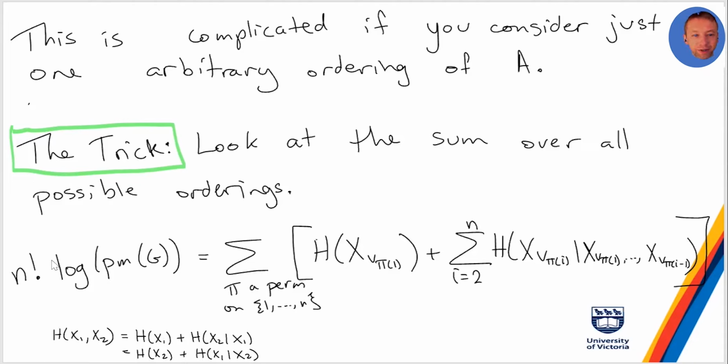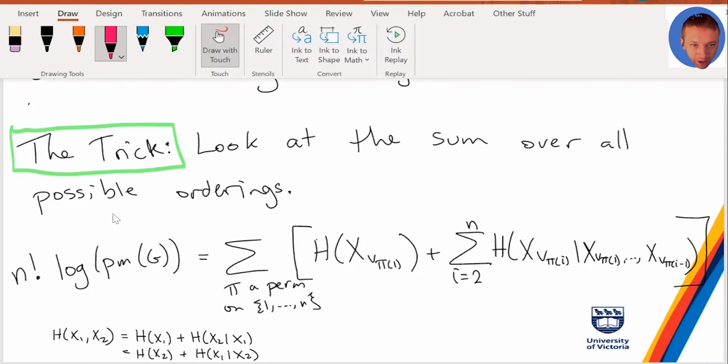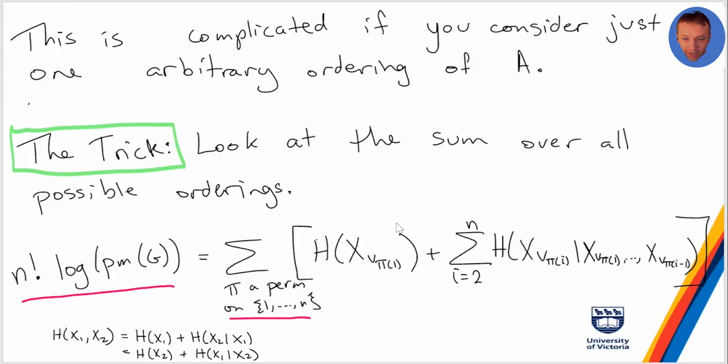So formally what this gives you is that n factorial times the log of the number of perfect matchings, because we're adding it up n factorial times. And on this side, we have a sum over all the different permutations of 1 up to n. And we can write this in terms of our initial ordering. So we just apply pi to the initial ordering. So it's like the entropy of x sub v pi of 1, and then pi of 2 given pi of 1, pi of 3 given pi of 2 and pi of 1, and so on and so forth.